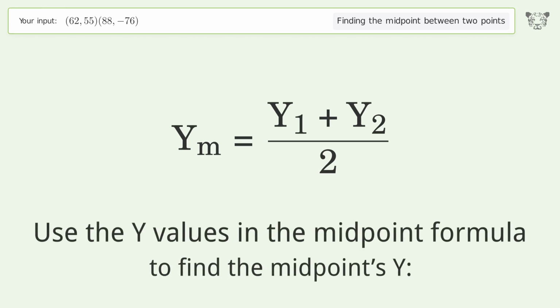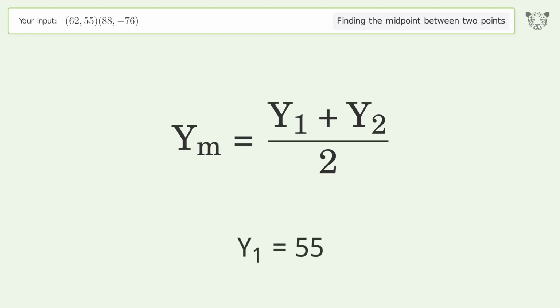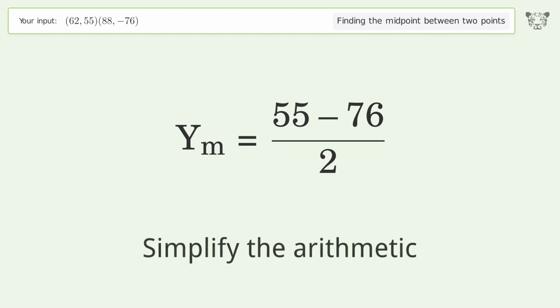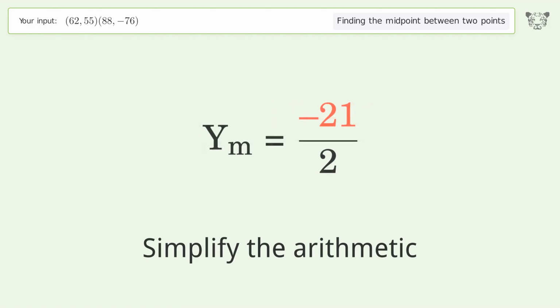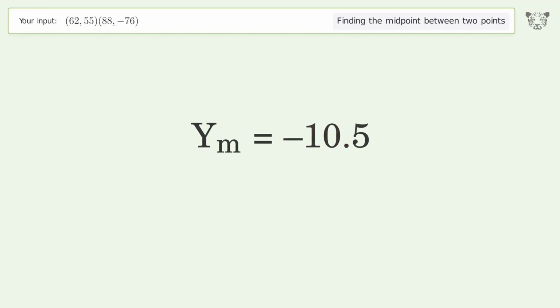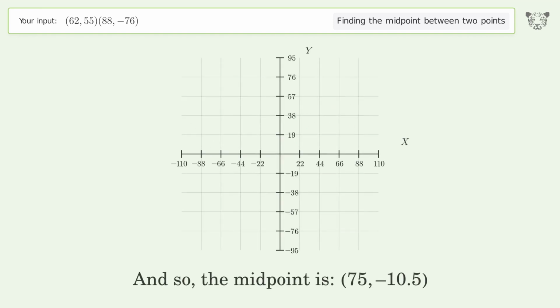Use the y values in the midpoint formula to find the midpoint's y. y1 equals 55. y2 equals negative 76. Simplify the arithmetic. And so, the midpoint is 75, negative 10.5.